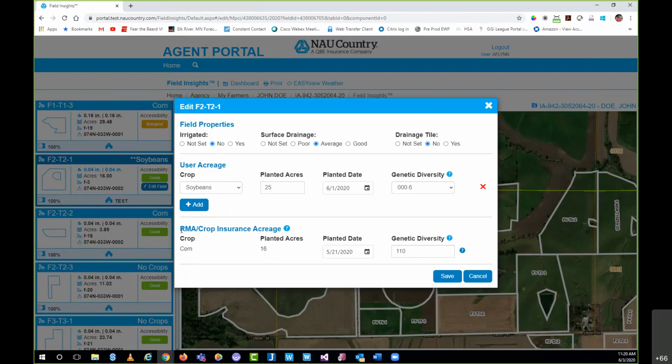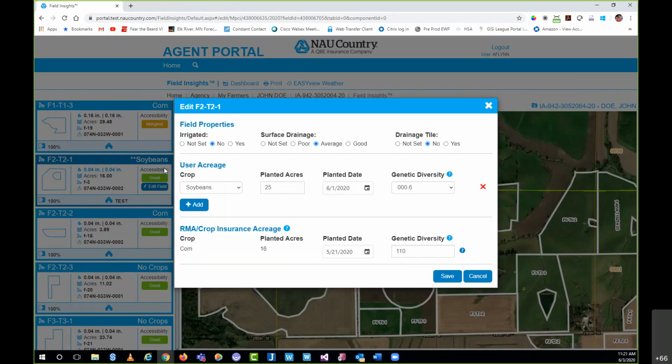You can see, though, this corn acres, these 16 acres of corn, if this was a real policy, is what is reported on the policy for this field. It is what he's getting charged liability or premium on. It's what his liability is based off of, so on and so forth. He can still come in the field insights and input a different crop in the user acreage tab here or section. It won't have any effect on the policy, but I just wanted to call that out.